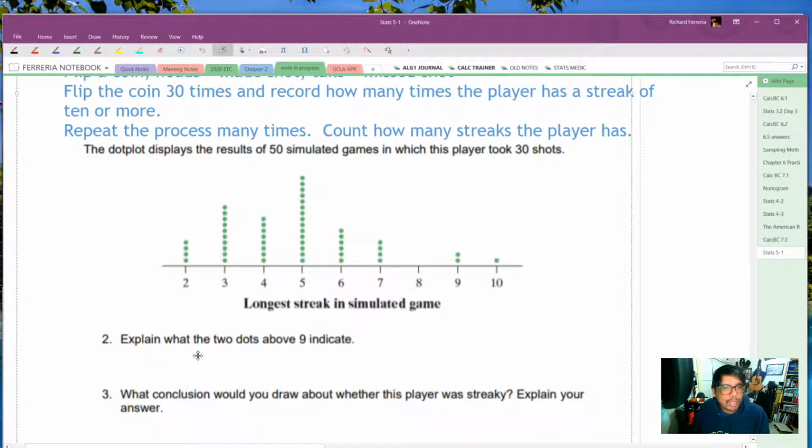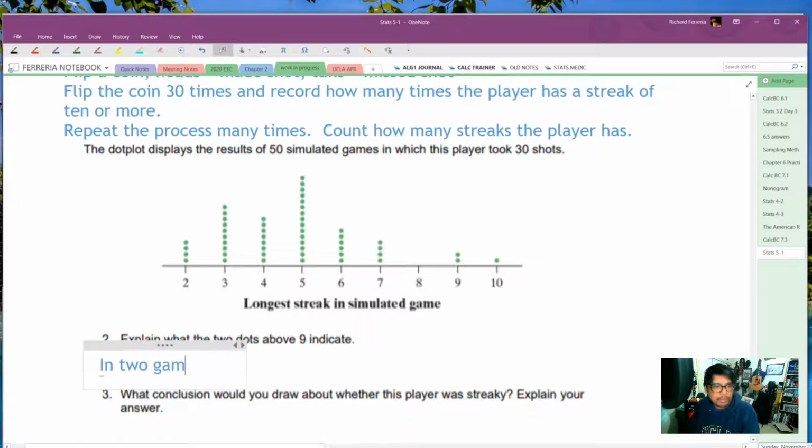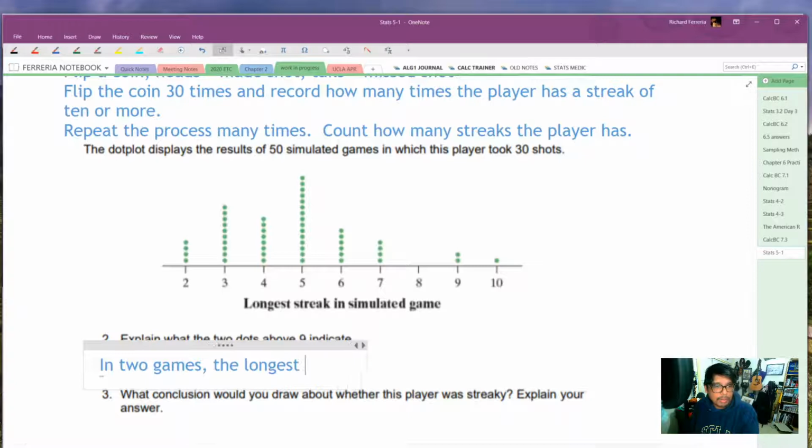Explain what the 2 dots above the 9 stand for. This means that in 2 games, the longest streak was 9 made shots.